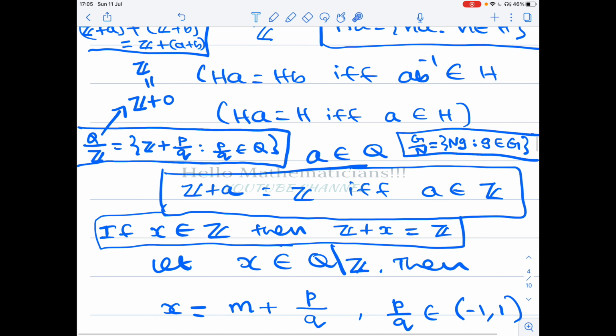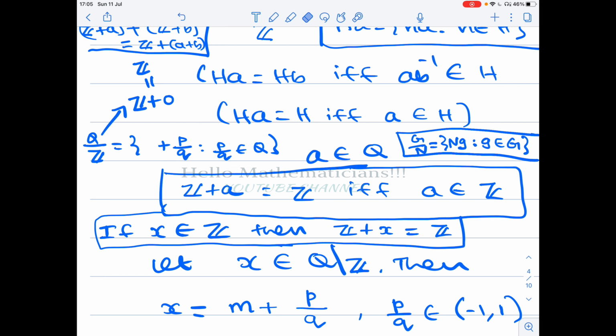So even though it looks like, you might think that there is a one-to-one correspondence between Q mod Z and Q. The map is Z plus p by q goes to p by q. That is a bijection, you might think, but that is not the case, because many cosets can be equal. For example, if you look at the coset of any integer, they are all equal to Z, the coset Z. Z means Z plus 0.